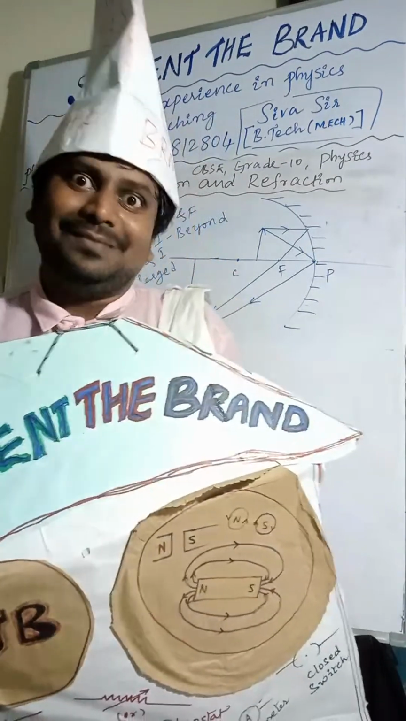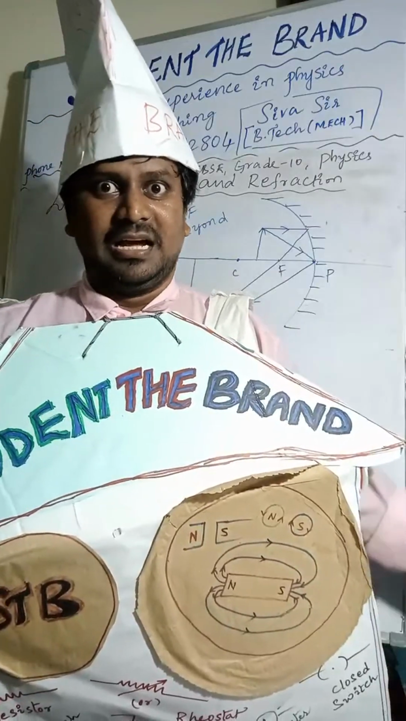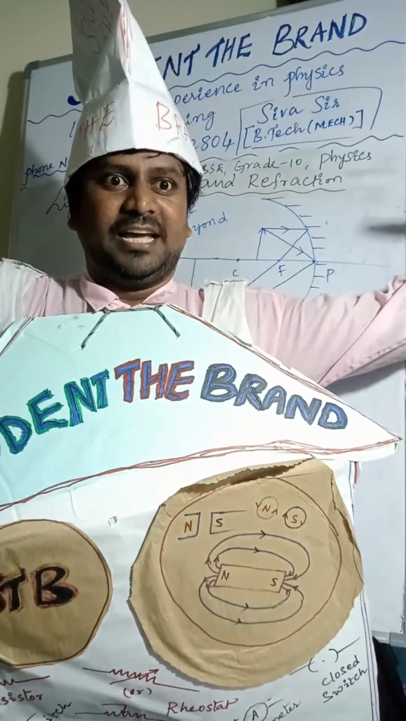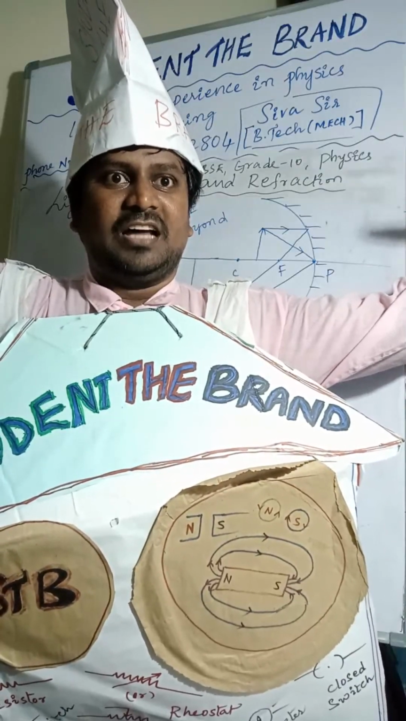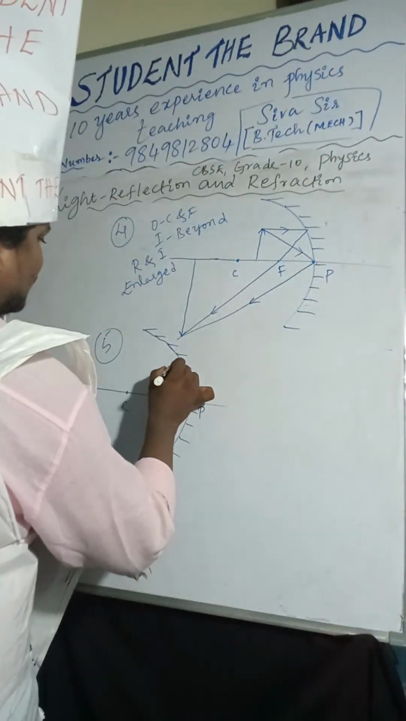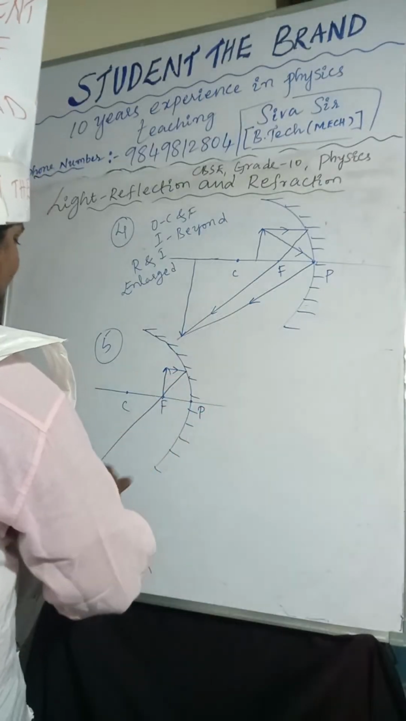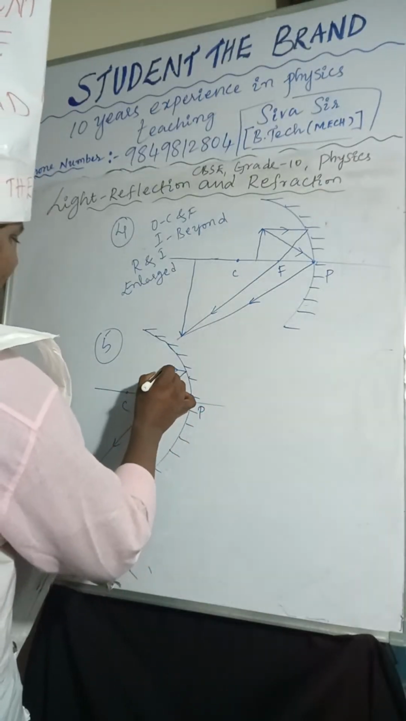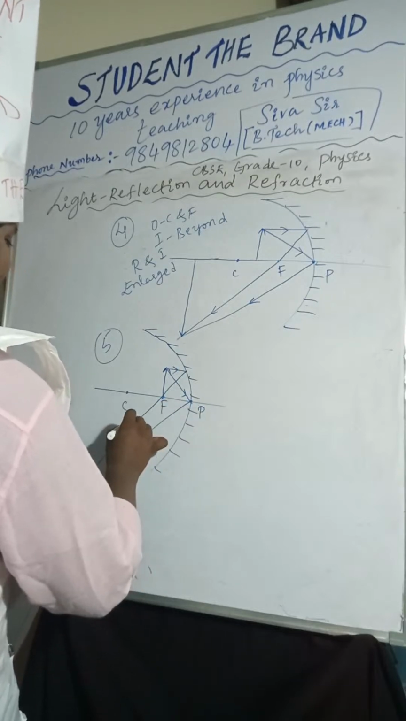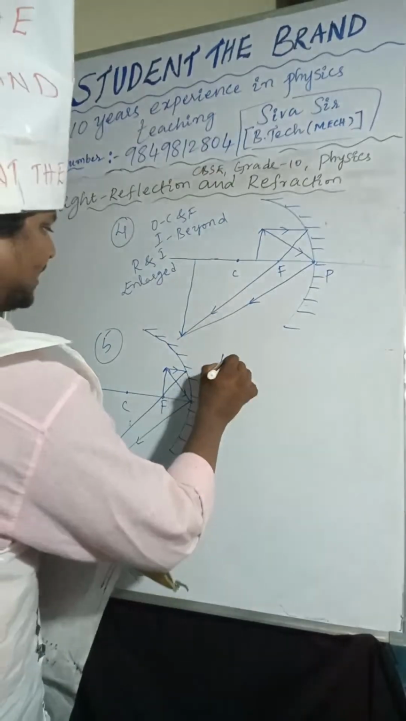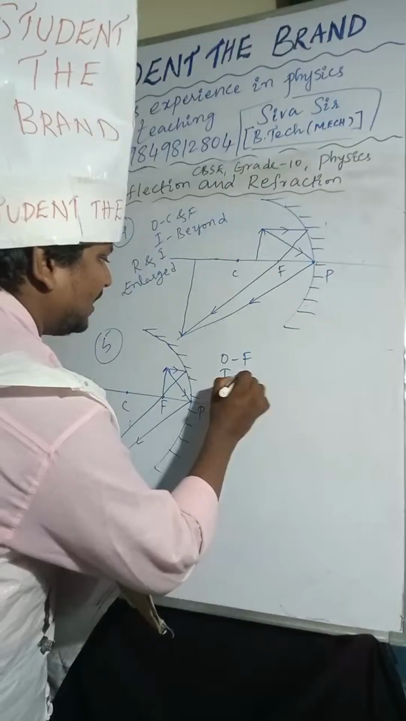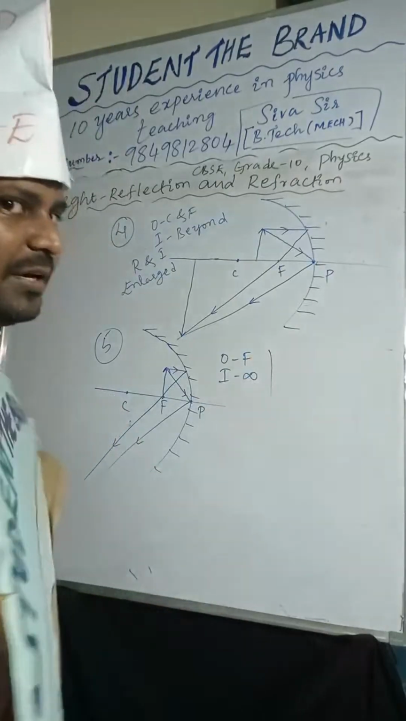And the size of the image is enlarged. Come on, so considering one light ray I'm taking here, after reflection it passes through the focus. One more light ray I'm taking. After reflection, the object is at F, and the image will form at infinity.